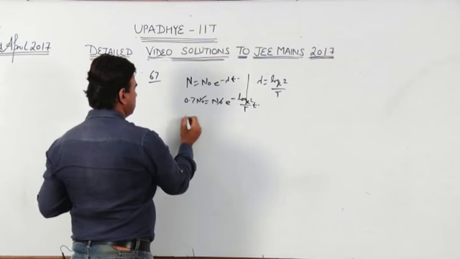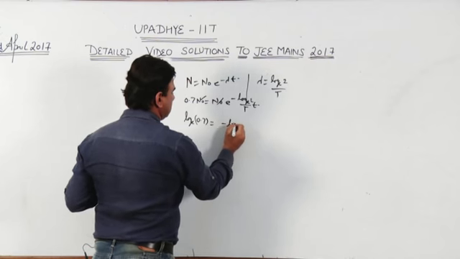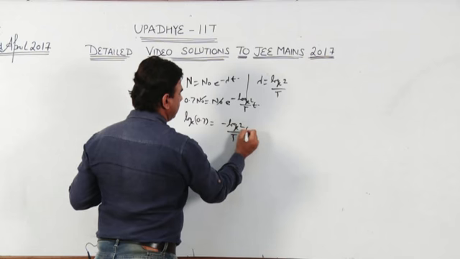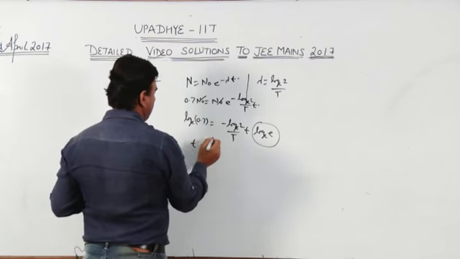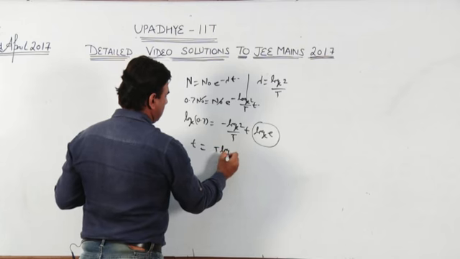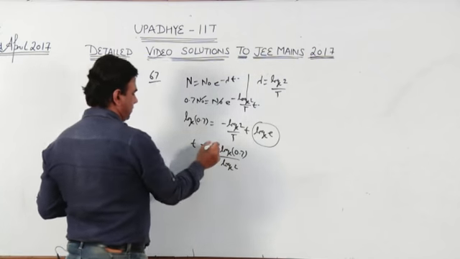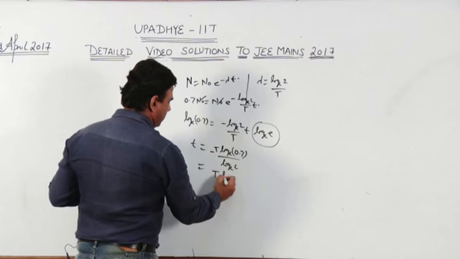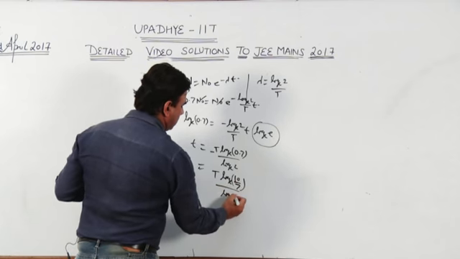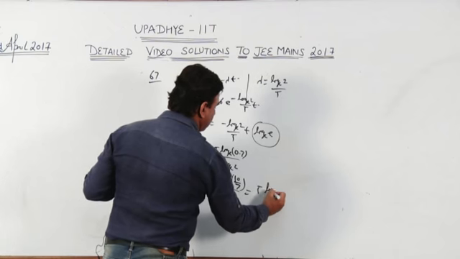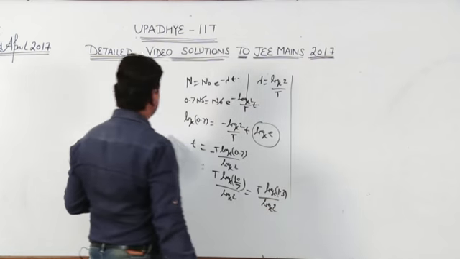And if we take log on both sides, 0.7 will become minus log_e 2 upon T times t log_e e, and this will become 1. So t we have to find. We can get t equals log_e 0.7 upon log_e 2, minus. Because of the minus, this quantity will become log_e 10 by 7 upon log_e 2, which is approximately log_e 1.3 upon log_e 2. So this was question number 67.